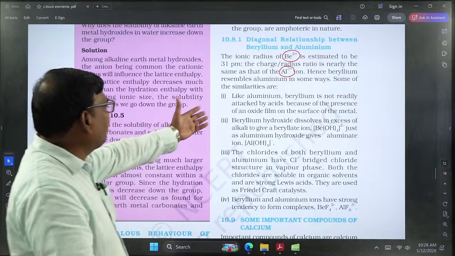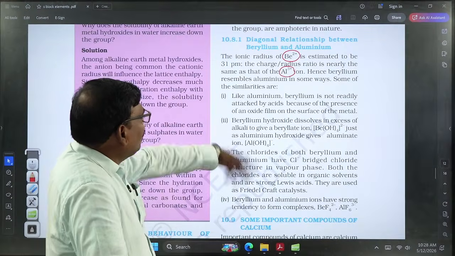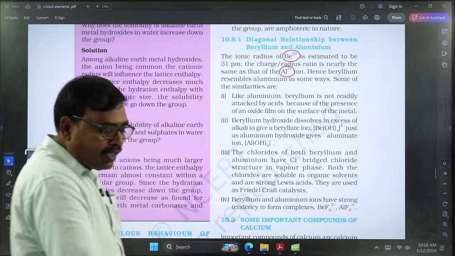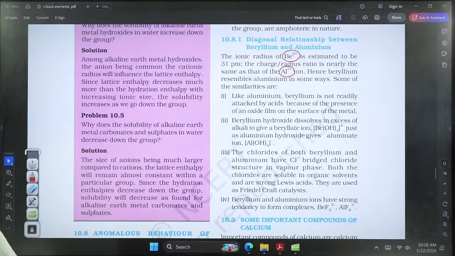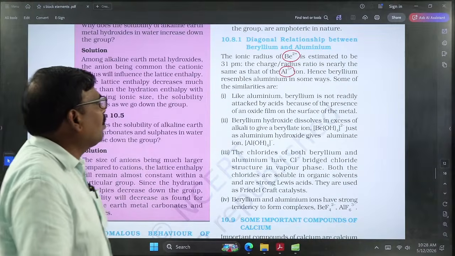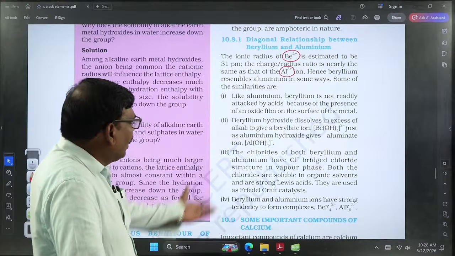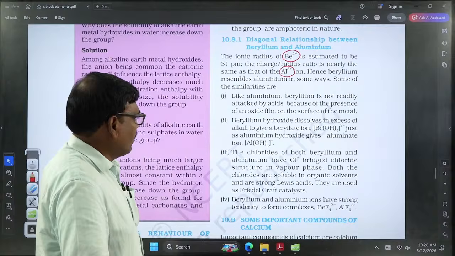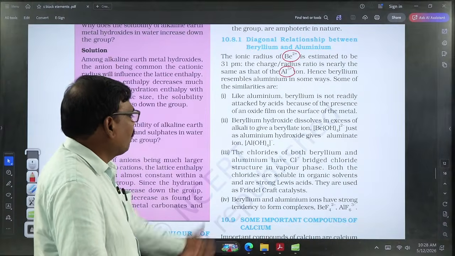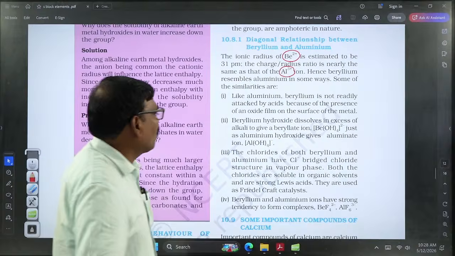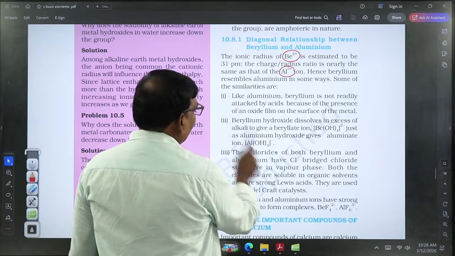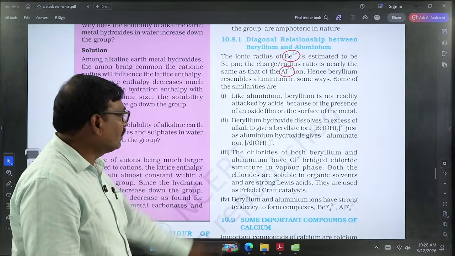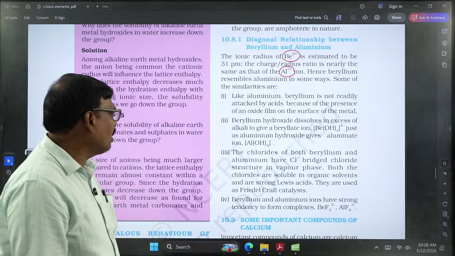This can be explained by four points. One, aluminum and beryllium are not readily attacked by acids because of the formation of a protective oxide layer. Aluminum forms aluminum oxide and beryllium forms beryllium oxide as a protective layer. Second is the formation of hydroxides. When the hydroxides are dissolved in excess alkali, they form complex ions, tetrahydroxoberyllate [Be(OH)4]2- and tetrahydroxoaluminate [Al(OH)4]-, called aluminate ions. Similar compounds are exhibited by beryllium.